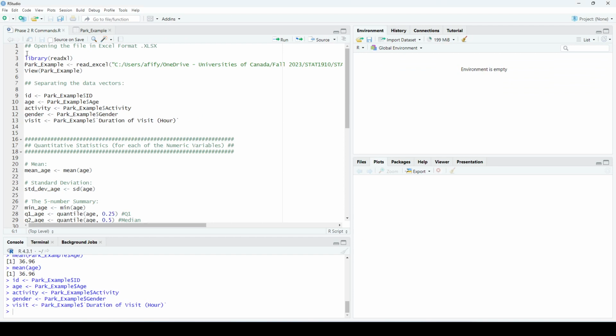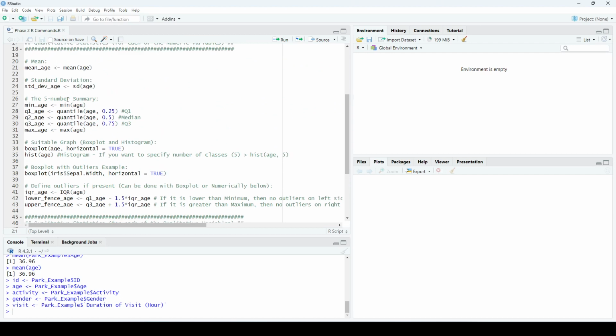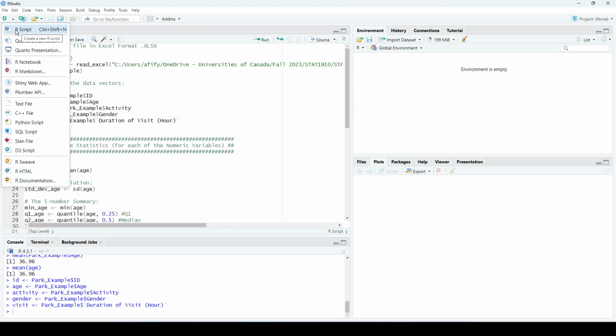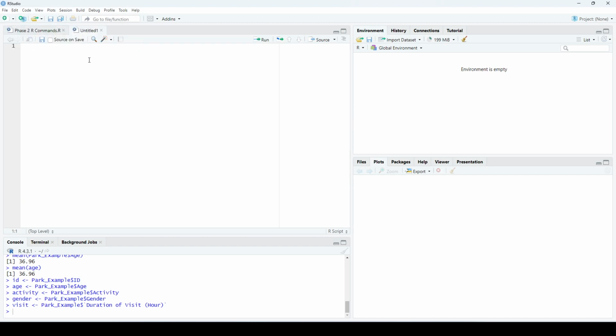See how we're gonna do the analysis, I prepared an example file for you. So first thing, how do I open a script file to write my commands like I did here? You will go to this arrow here. It's called new file. You will click on this arrow and then choose R script.